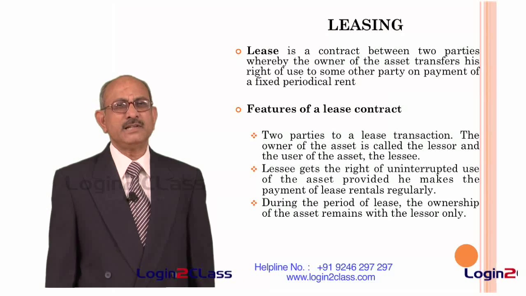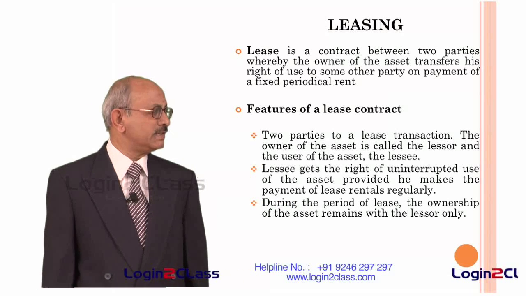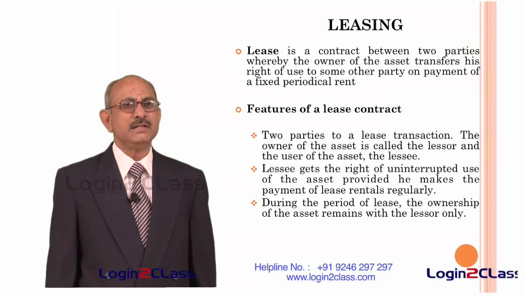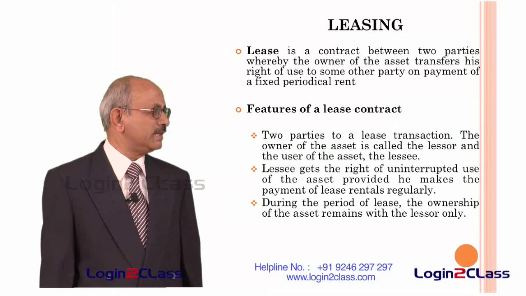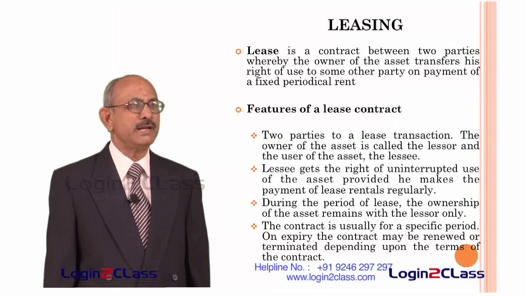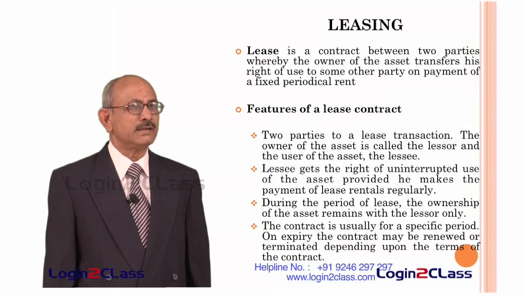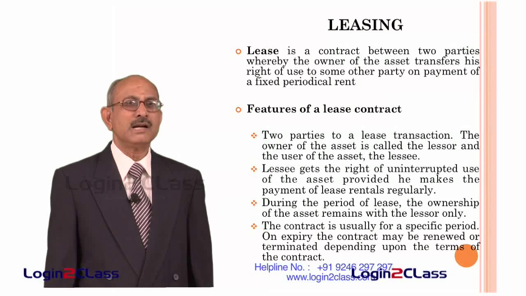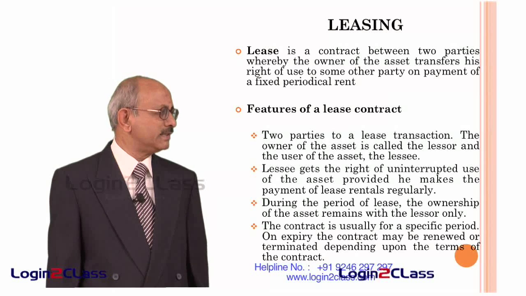So during the period of the lease, the ownership of the asset remains with the lessor only. That means the lessor continues to be the owner of the asset, though the asset is being used by the lessee. Normally the contract is for a specific period. It could be a few years or a longer period also, depending on the type of asset and the type of agreement between the lessor and the lessee.